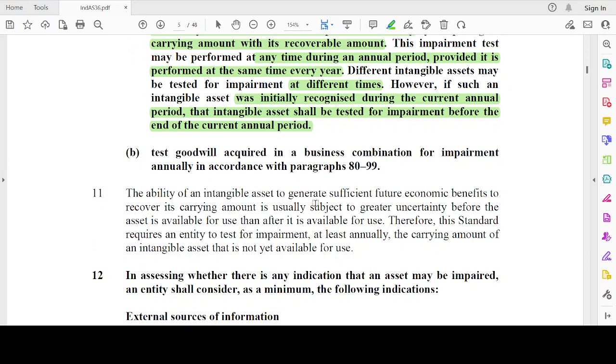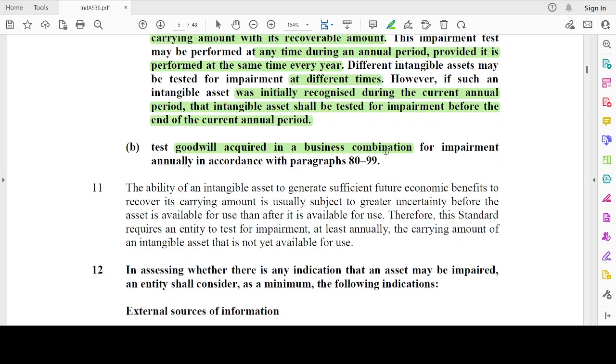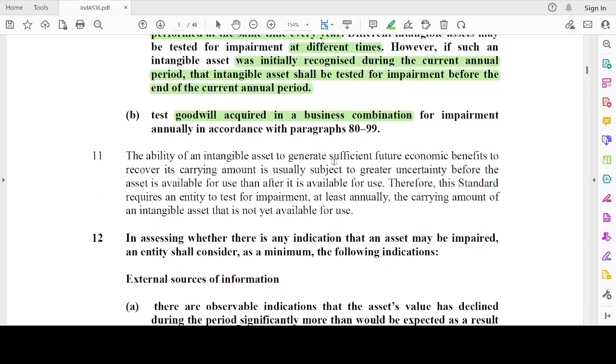Before the end of the current annual period, test goodwill acquired in a business combination for impairment in accordance with the paragraphs. The ability of an intangible asset to generate sufficient future economic benefits to recover its carrying amount is usually subject to greater uncertainty before the asset is available for use rather than after. Therefore, the standard requires an entity to test for impairment at least annually, so annually once at least I have to do it, the carrying amount of the intangible asset that is not available for use.